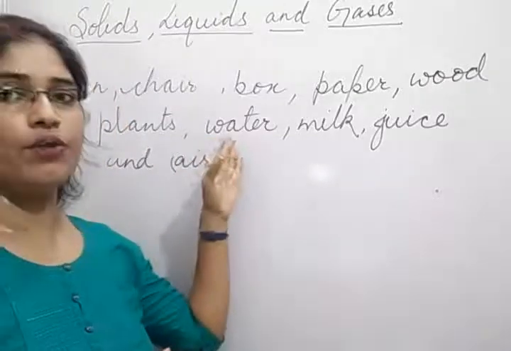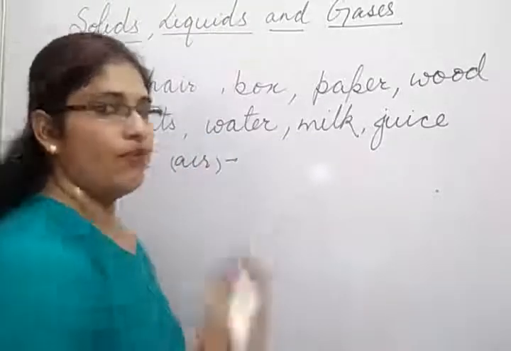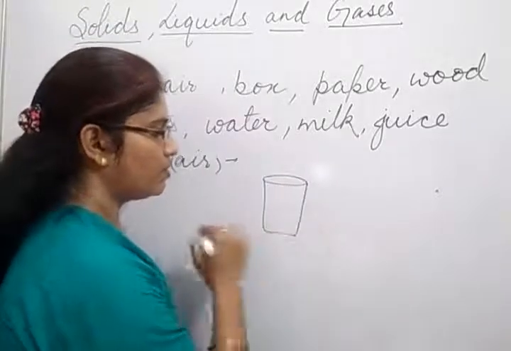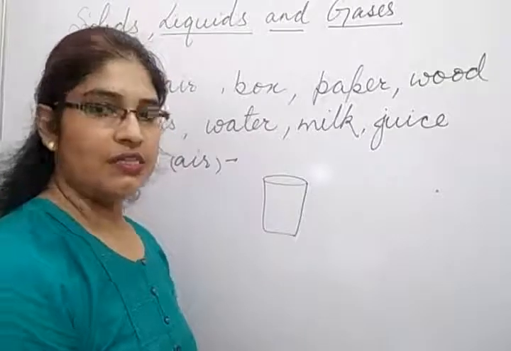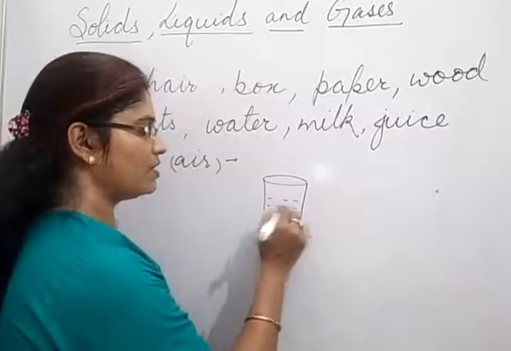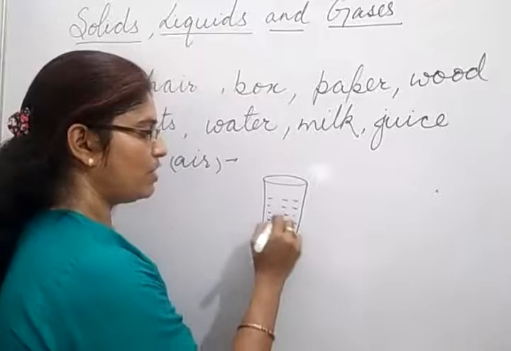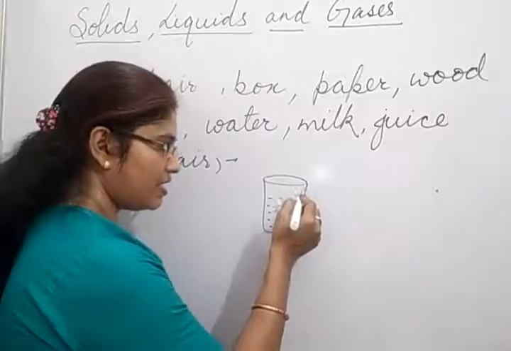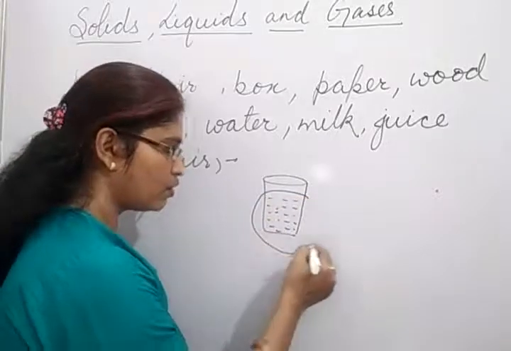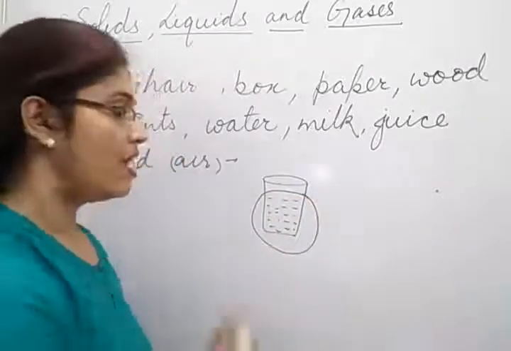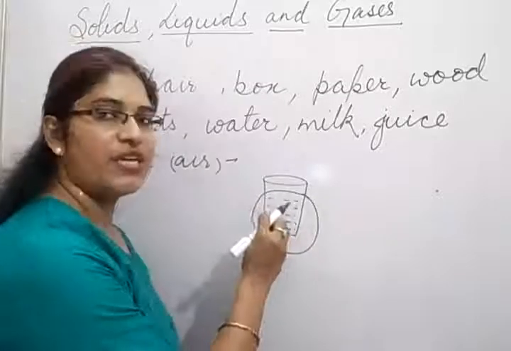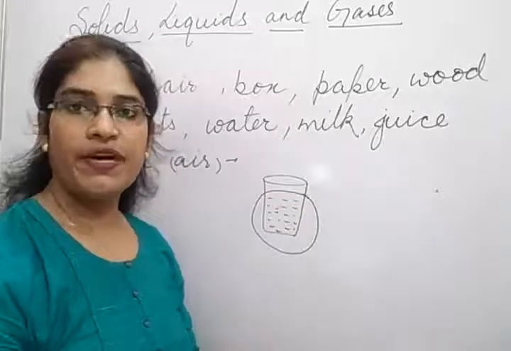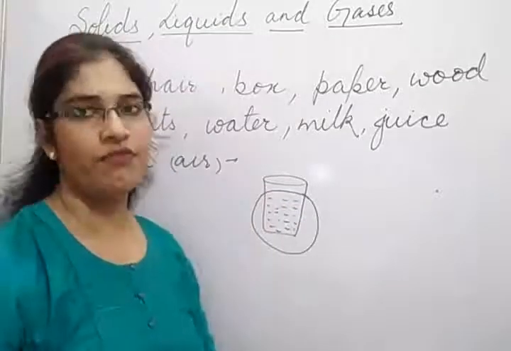Water, if we take the example of water. Where do we keep the water? For storing water, we would need a glass. In a glass, we can store water. So in this glass, water is occupying space. Inside this glass, what you are seeing is water, and water is occupying its space inside the glass. So in this way we can say that all things occupy space and all these things have weight.